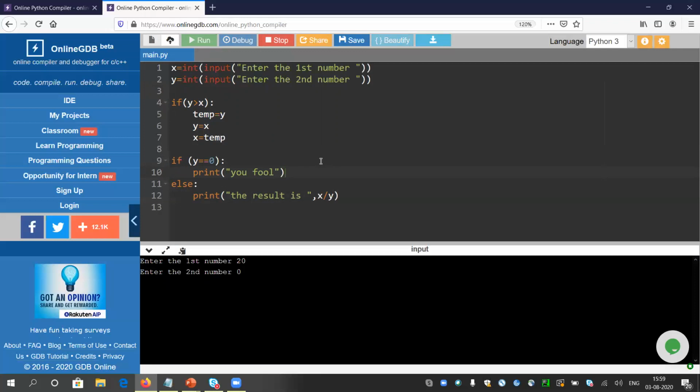So this is in order, so nothing will happen for the first if. It will just pass by. So with 10 and 0, it will come to the second if, and it will check y equals 0. Answer is yes, and it will print "you fool". Correct, I guess. So it is now clear.